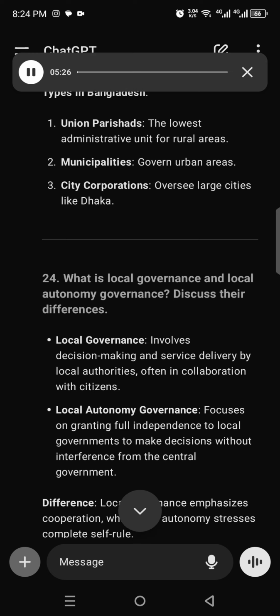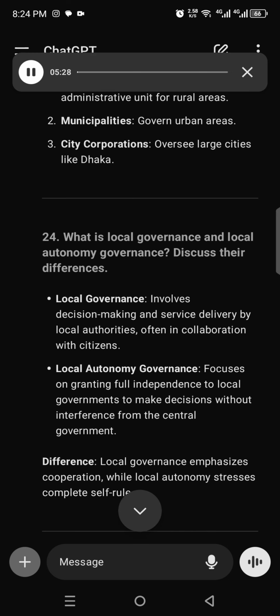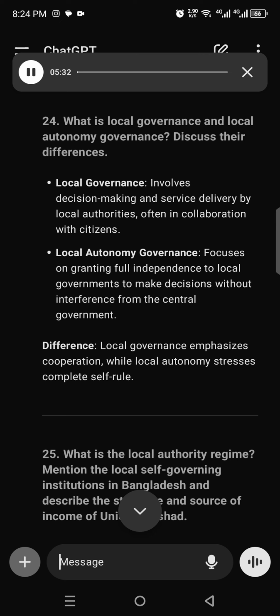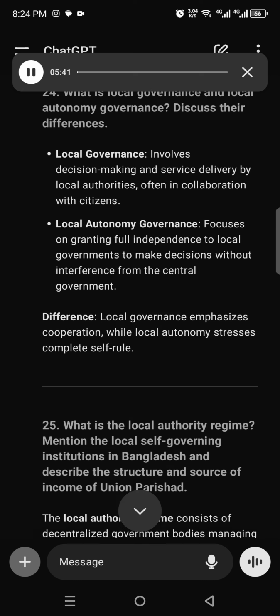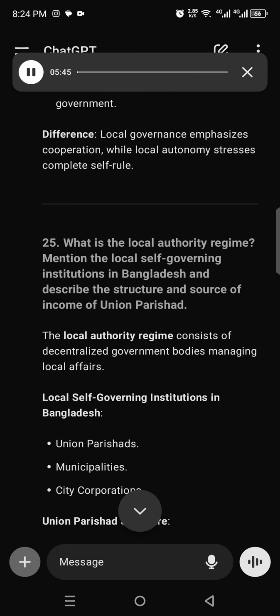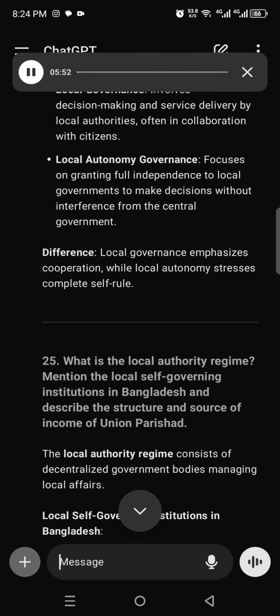24. What is local governance and local autonomy governance? Discuss their differences. Local governance involves decision-making and service delivery by local authorities, often in collaboration with citizens. Local autonomy governance focuses on granting full independence to local governments to make decisions without interference from the central government. Difference: local governance emphasizes cooperation, while local autonomy stresses complete self-rule.